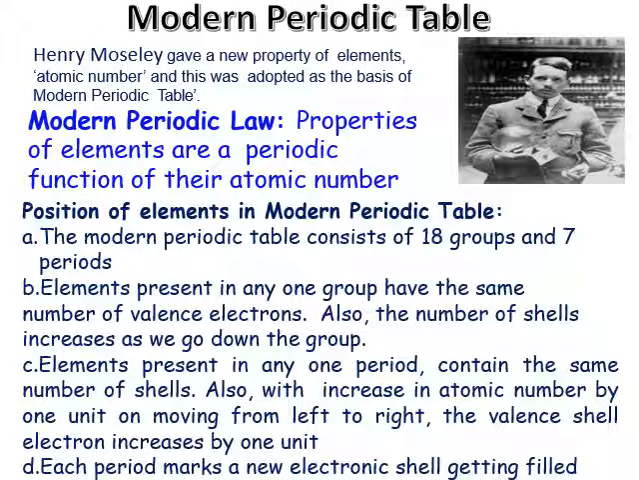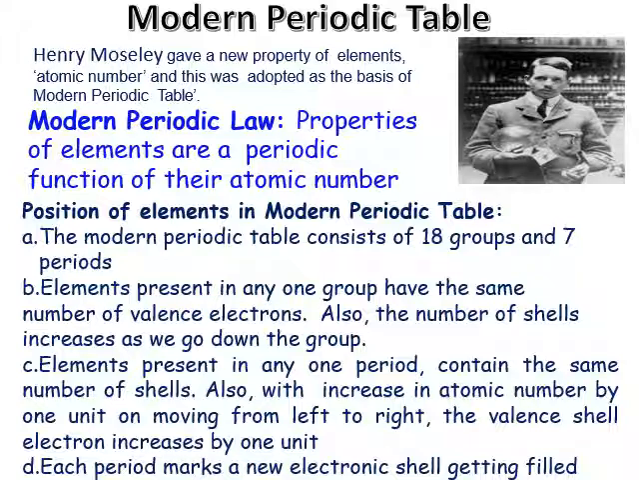Modern periodic table. Henry Moseley gave a new property of elements, atomic number, and this was adopted as the basis of the modern periodic table. The modern periodic law states that properties of elements are the periodic function of their atomic number. Position of elements in the modern periodic table: the modern periodic table consists of 18 groups and 7 periods.